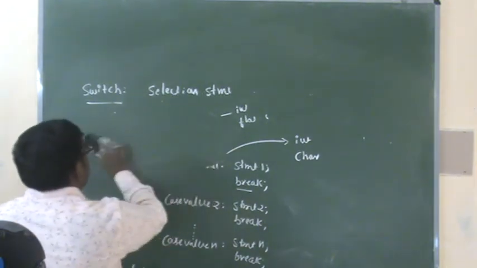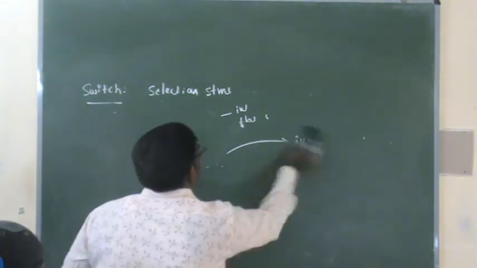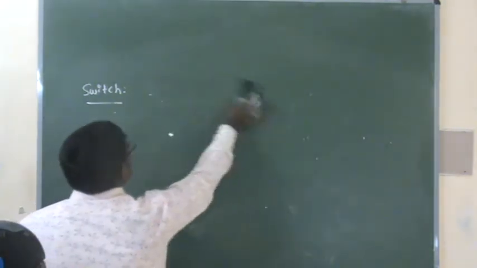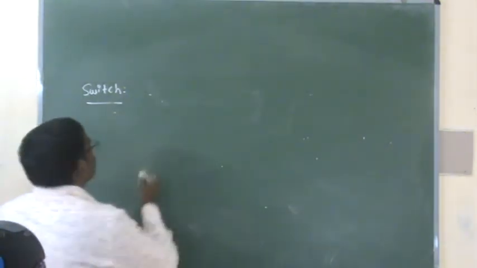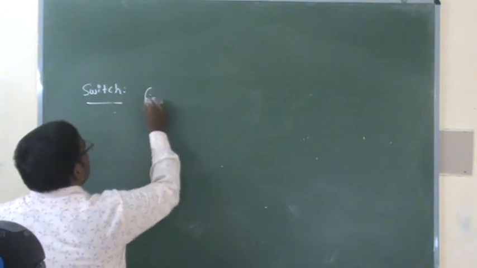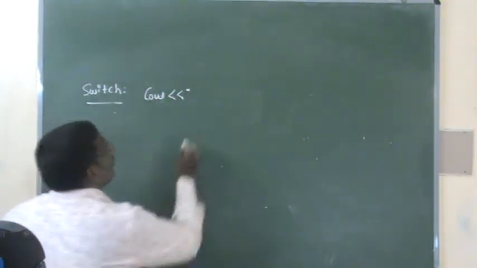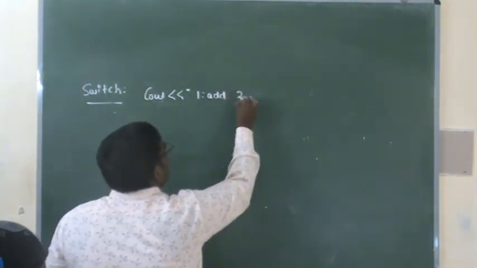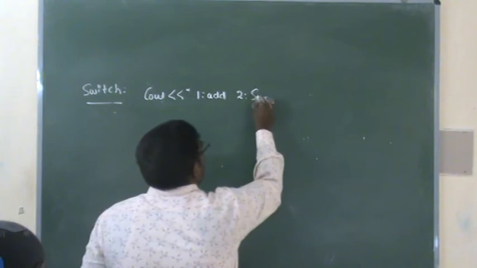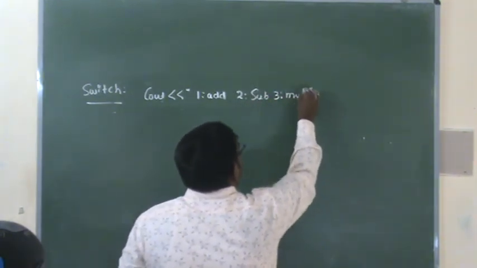Now we will see a simple example. Cout: 1 for addition operation, 2 for subtraction, 3 for multiplication.